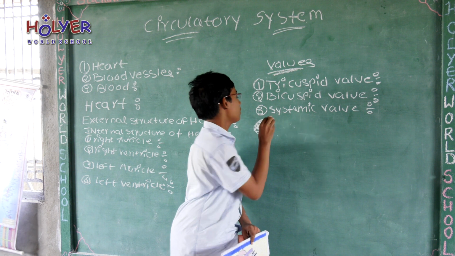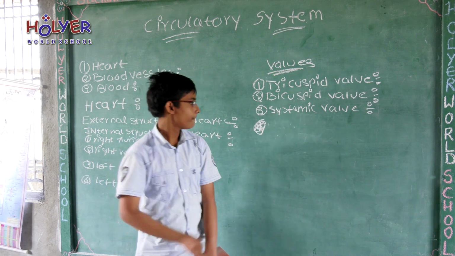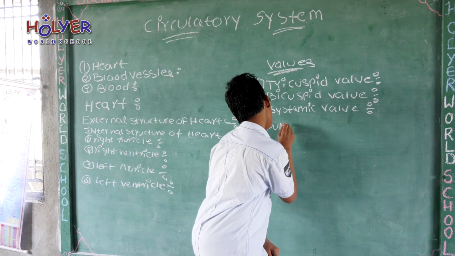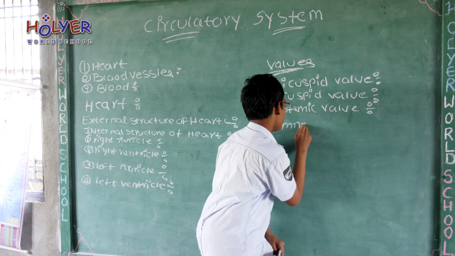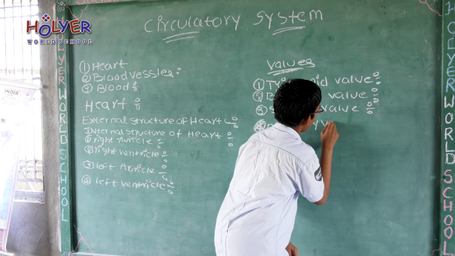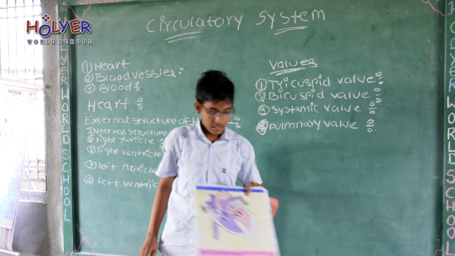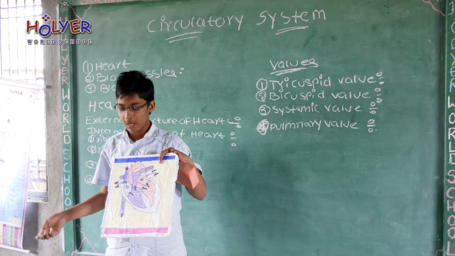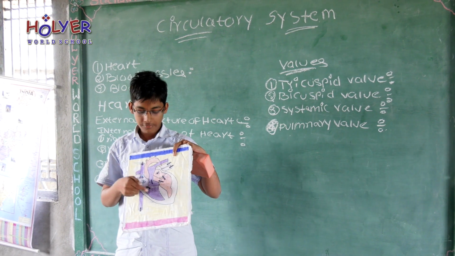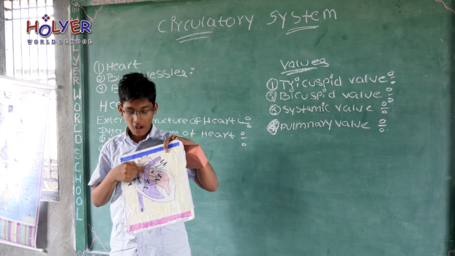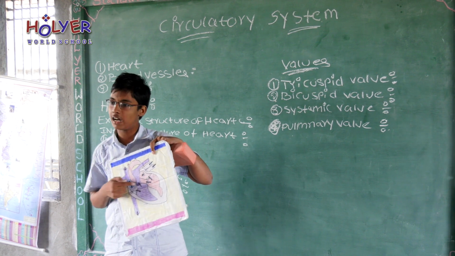Fourth one is pulmonary valve. Its function is to allow the blood from the right ventricle to pulmonary artery. See, this is pulmonary artery.